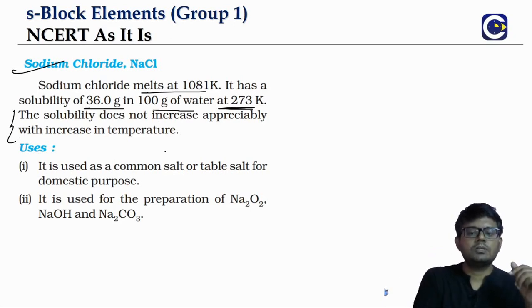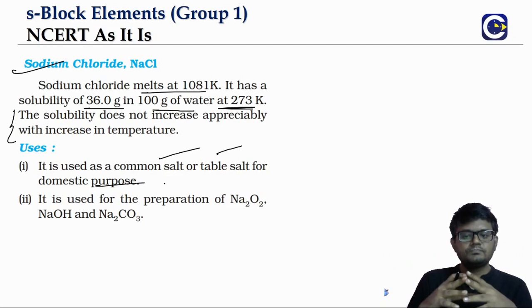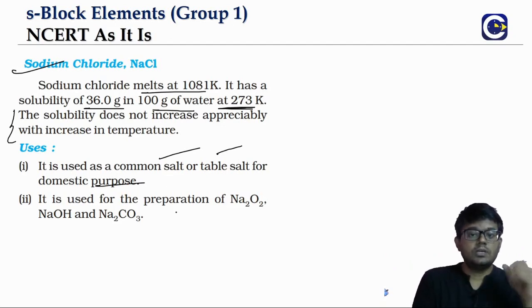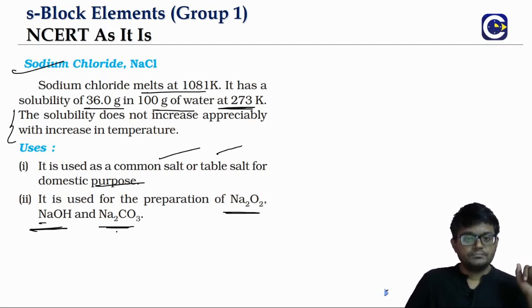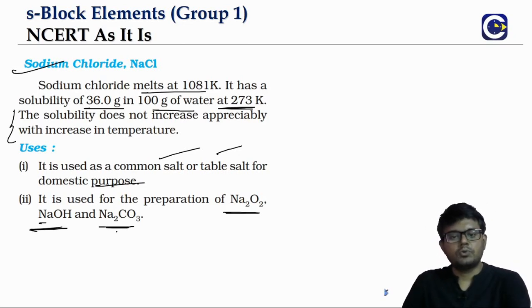And this is the common salt or table salt that we use for our regular usage in cooking, etc. And also we will see that the sodium chloride will be used in the preparation of sodium peroxide or sodium hydroxide or even sodium carbonate. Okay, so this is about the uses of sodium chloride.